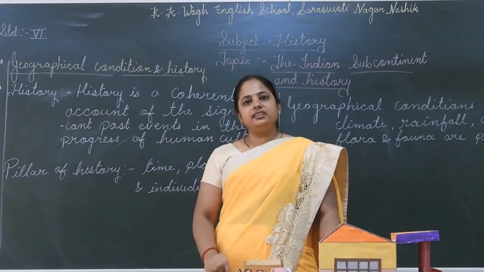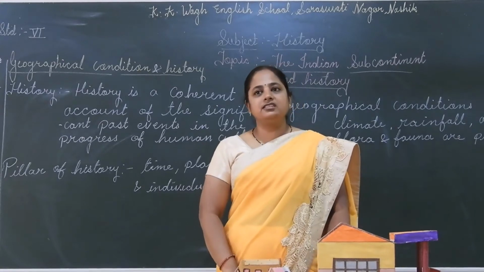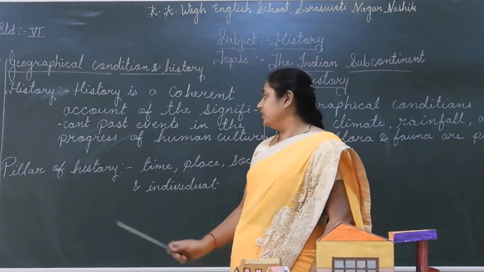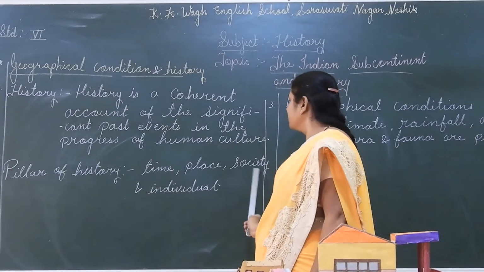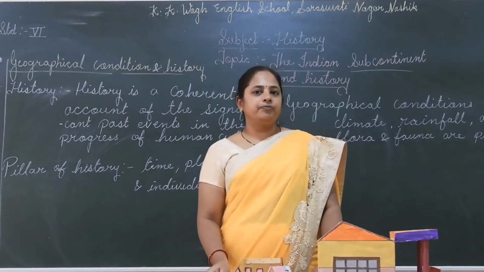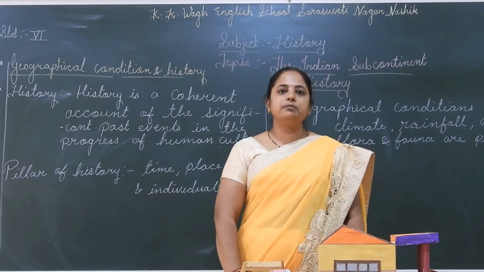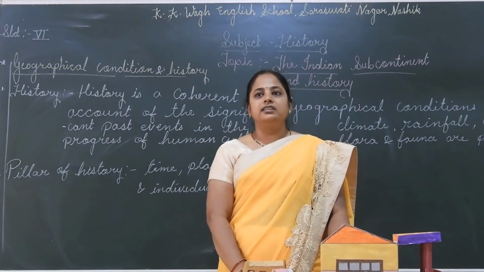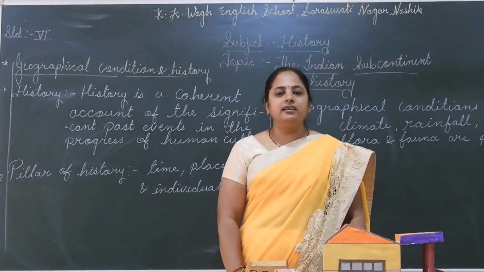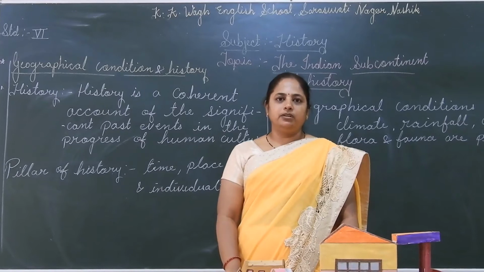Now, when we are writing history, the four main pillars of history are important. The four pillars of history are time, place, society and individual. If one of these four pillars is missed, then like a building that will collapse, history cannot be complete. So these four pillars are important.